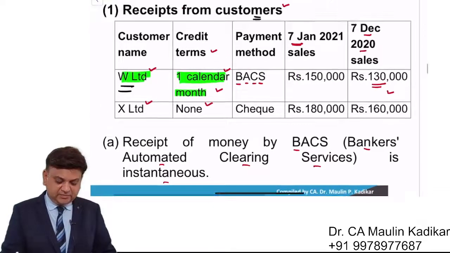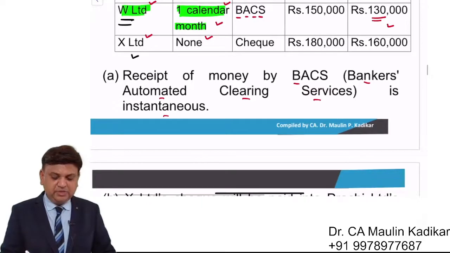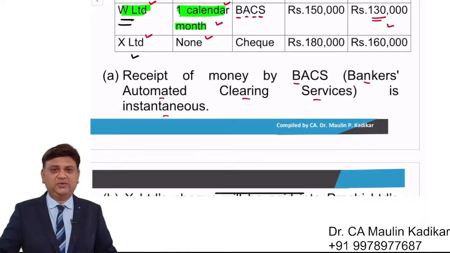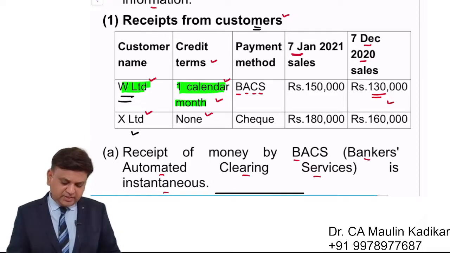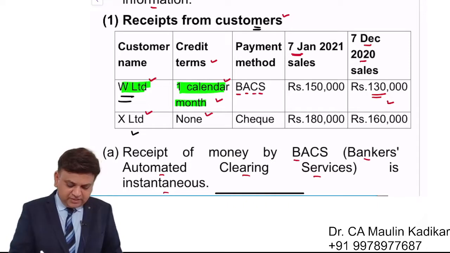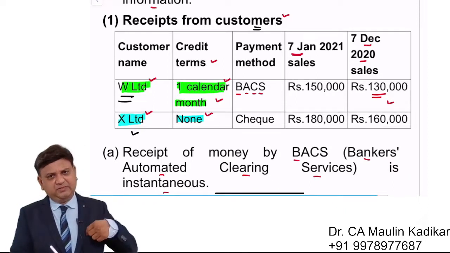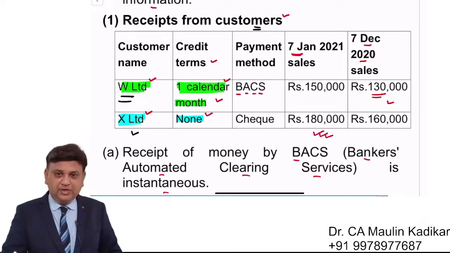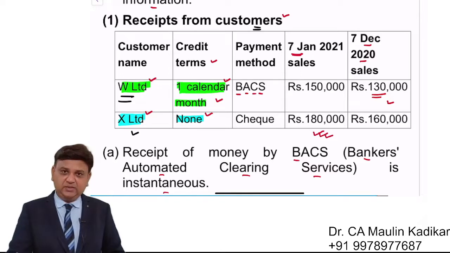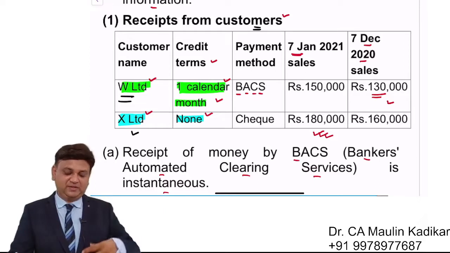Again I request you to write in the chat box that against X customer, on which date, how much amount should I write? Please write your answer in the chat box. Friends, over here the question is providing the information that we do not offer any credit to X Limited. So whatever the goods that we had sold in the previous month, for that we would have received the amount. Whatever the goods that we are selling today, for that we will receive the amount today. That is 1,80,000. So first of all, again you have to recognize which amount is relevant.